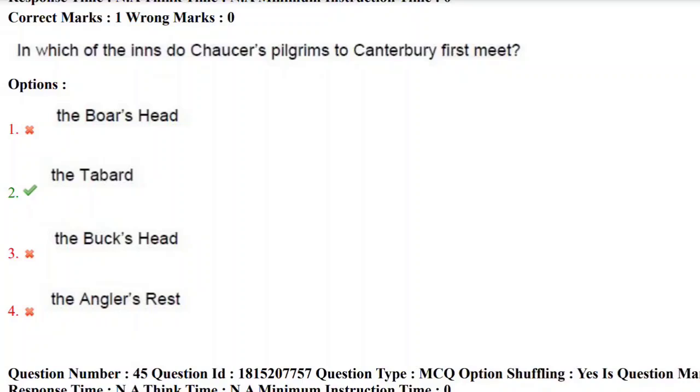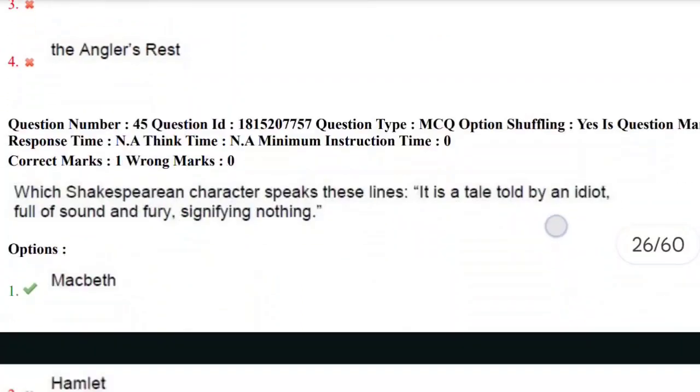Yes, we can expect in every exam a question on Chaucer's Canterbury Tales written by Geoffrey Chaucer. 28 pilgrims go on a pilgrimage to Thomas Becket's shrine at Canterbury. The name of the place is Canterbury. So the correct answer here is second option. Let's move towards next question.